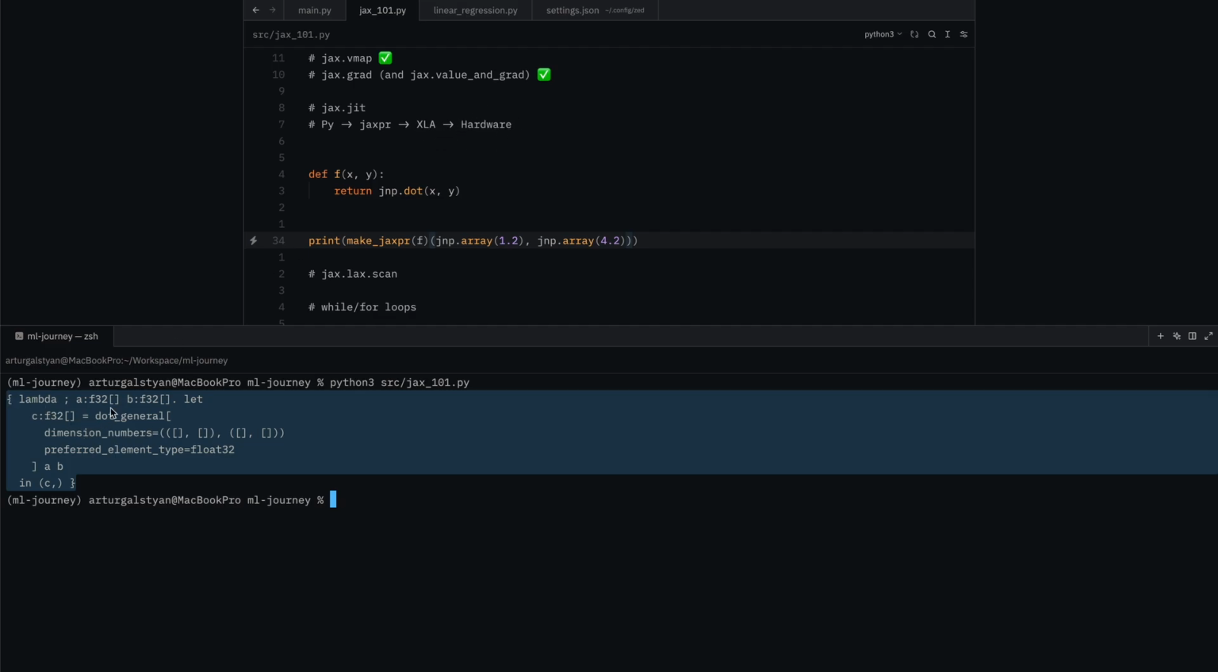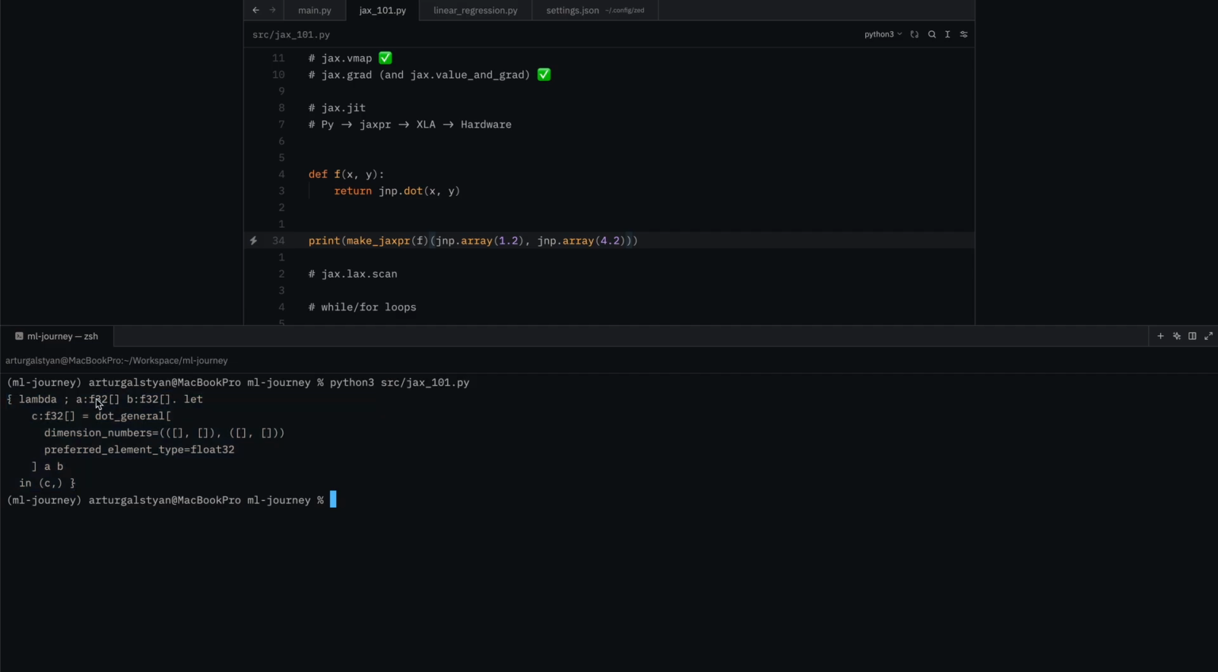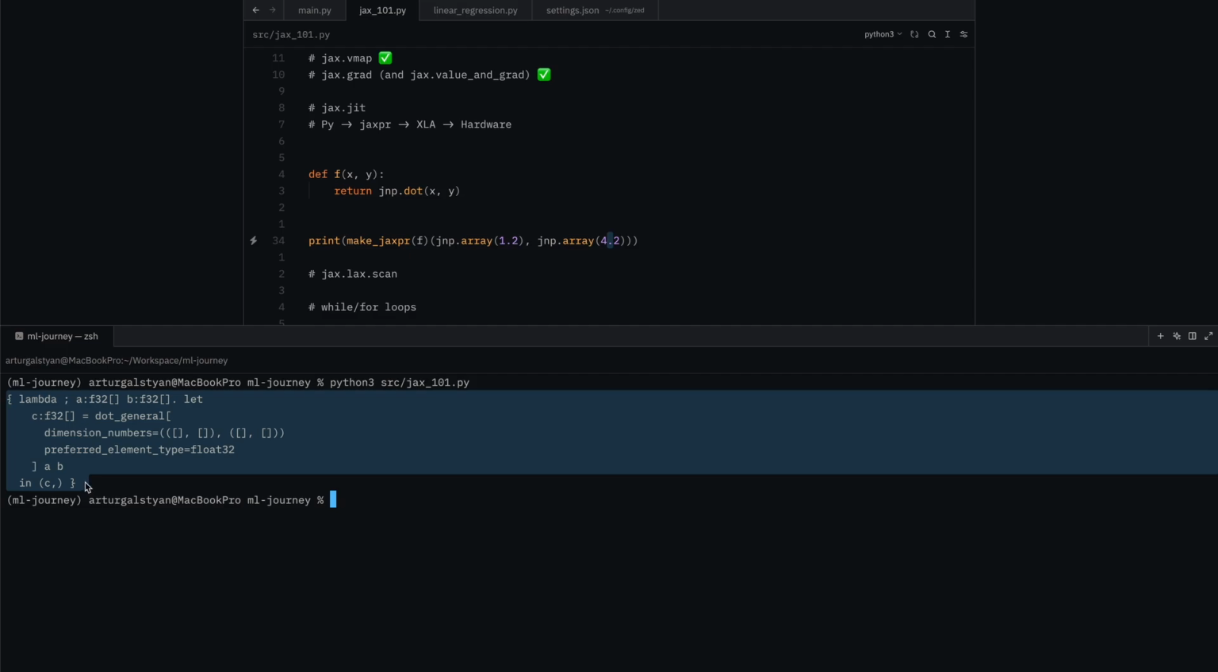What happens now is that JAX takes this JAX expression, compiles it to XLA, and then finally to whatever hardware you're running. But one thing you don't see here is the concrete values of the input. Here we said 1.2 and 4.2, but we don't see any of that here. And the reason for that is what we have here is basically just a description of a function. And once that function gets compiled, we can call that with concrete values, and we can be sure that that function will work because it was generated based on example input here.